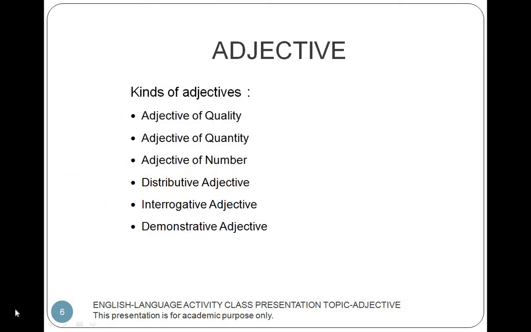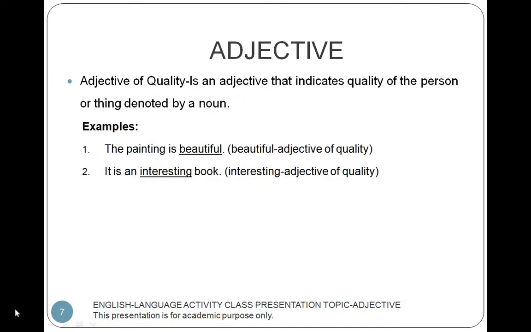Kinds of adjectives: adjective of quality, adjective of quantity, adjective of number, distributive adjective, interrogative adjective, demonstrative adjective. Adjective of quality is an adjective that indicates quality of the person or thing denoted by a noun. Examples: the painting is beautiful. The word beautiful is an adjective of quality. It is an interesting book. The word interesting is an adjective of quality.